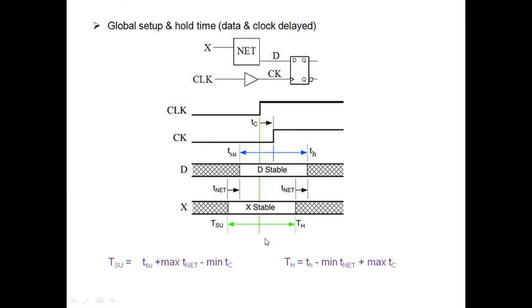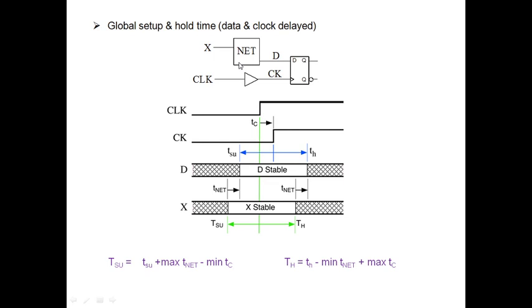So finally you can find out the global setup time as well as the global hold time in terms of your local setup and local hold, as well as the delay contributed by this element as well as this element.